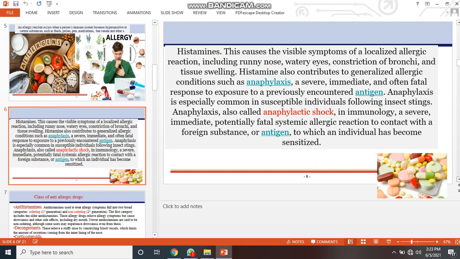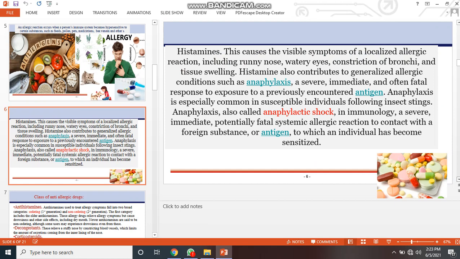Histamine causes the visible symptoms of localized allergic reaction, including runny nose, watery eyes, constriction of bronchi, and tissue swelling. Histamine also contributes to generalized allergic conditions such as anaphylaxis, a severe, immediate, and often fatal response to exposure to a previously encountered antigen.